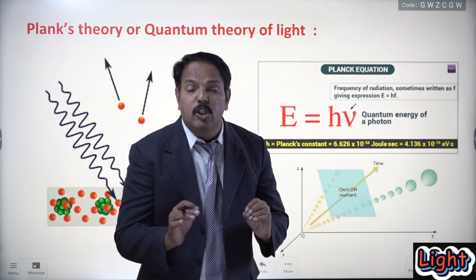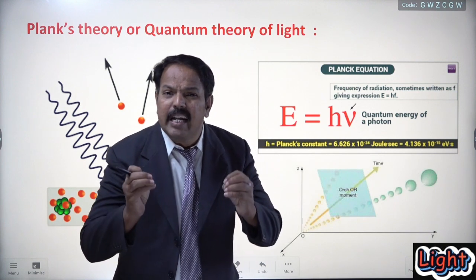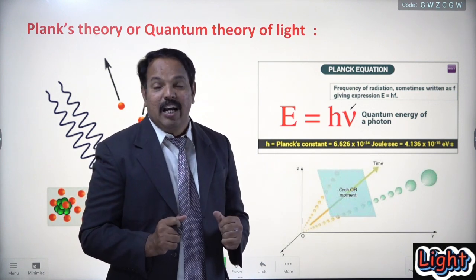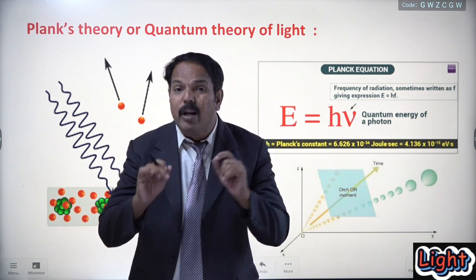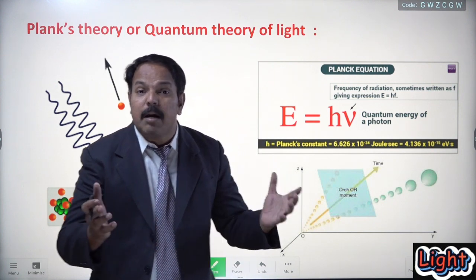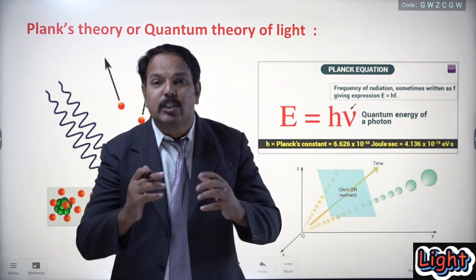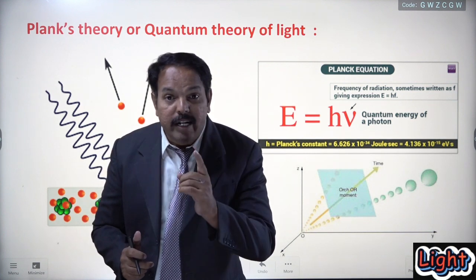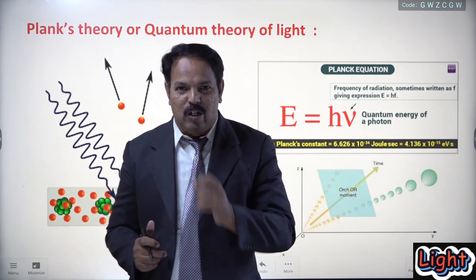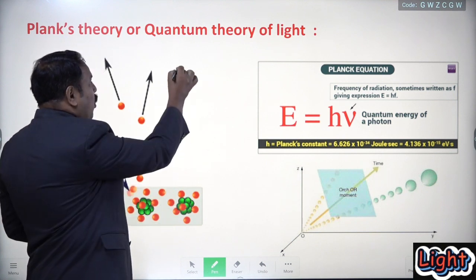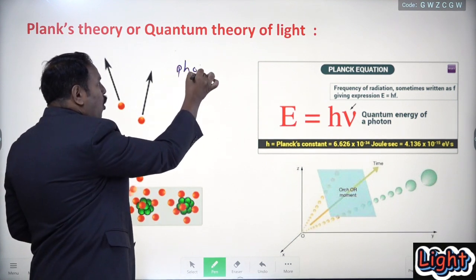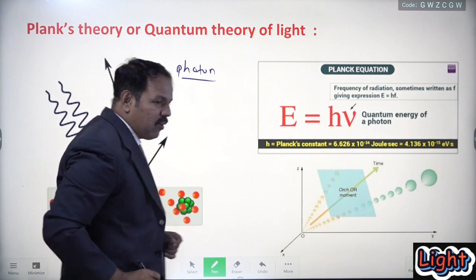Number 1, light consists of extremely small energetic particles, or we can say bundles of energy or packets of energy, called photons. P-H-O-T-O-N. Not proton.